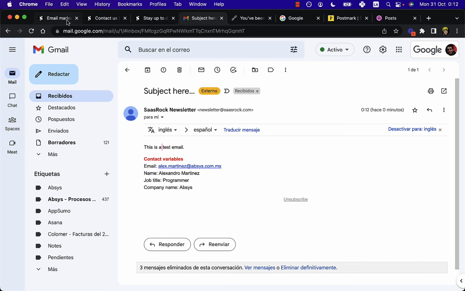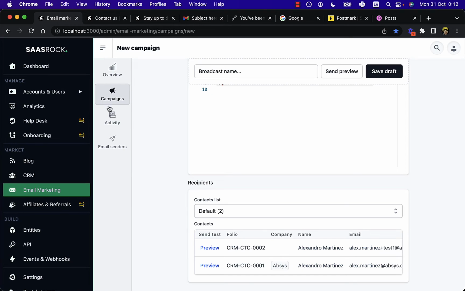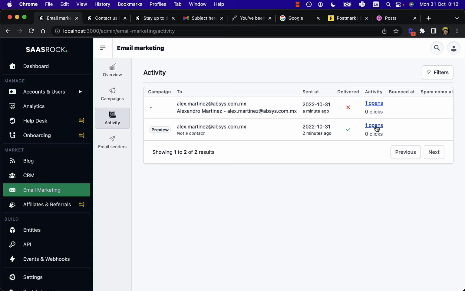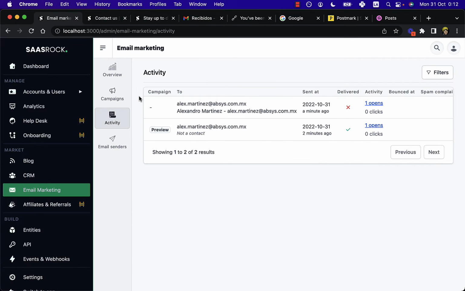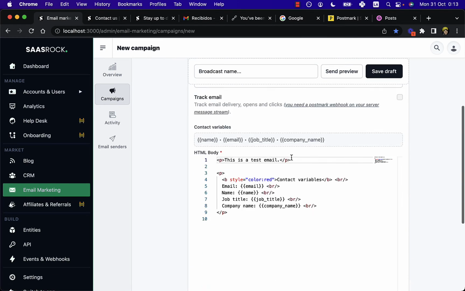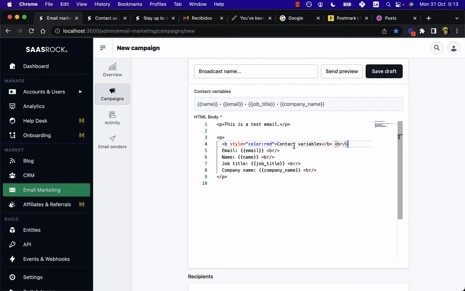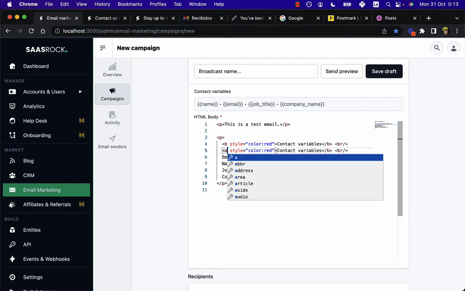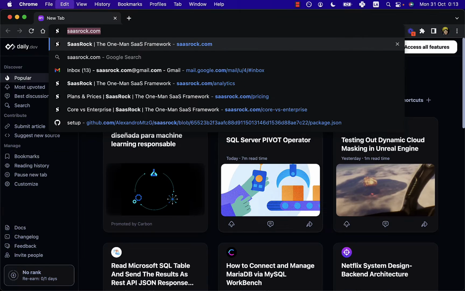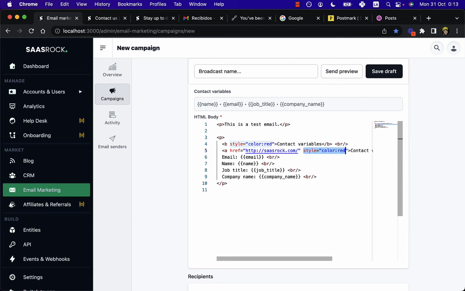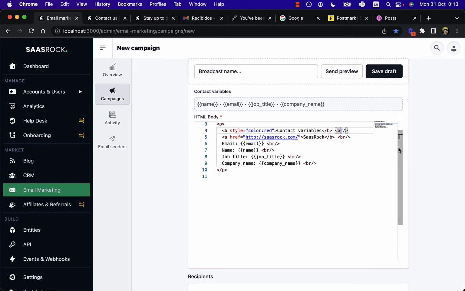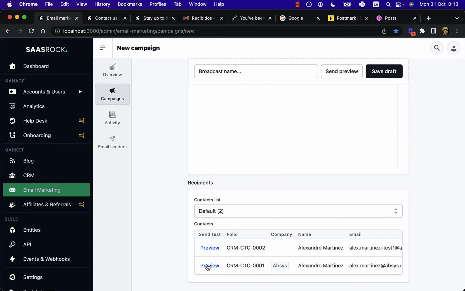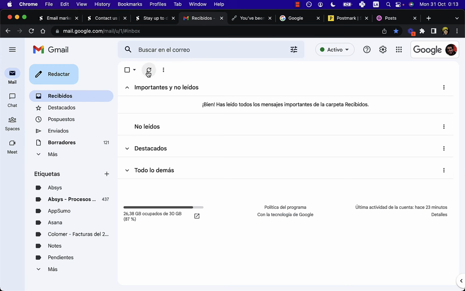And finally, these previews are tracked as well. And if they click on the link, well, I don't have a link here, but you may add a link like this. Let's create a link to SaasRock. And preview the email and click on the link.